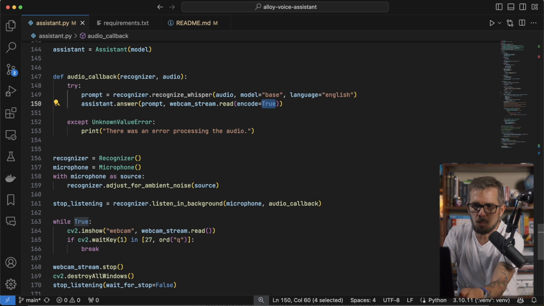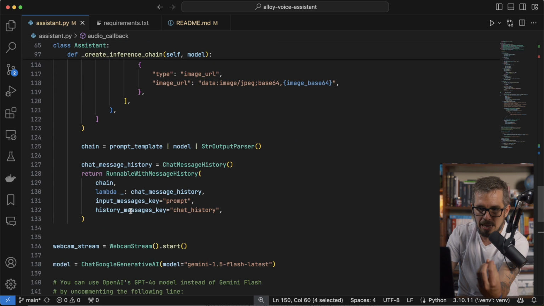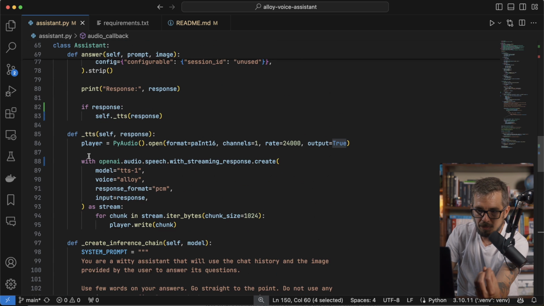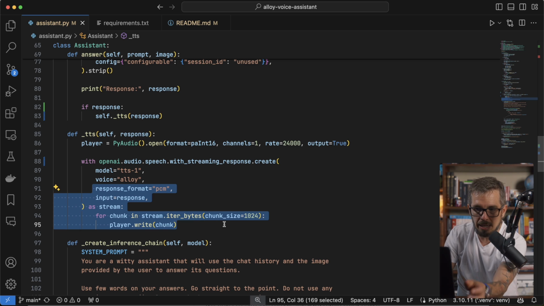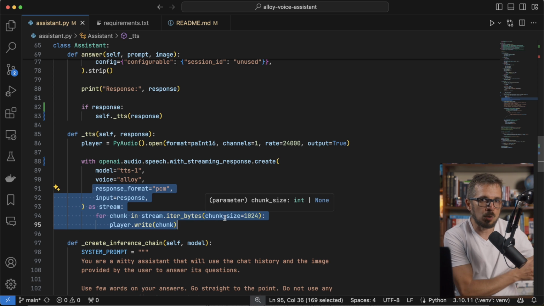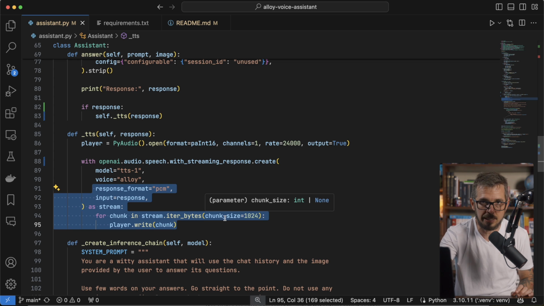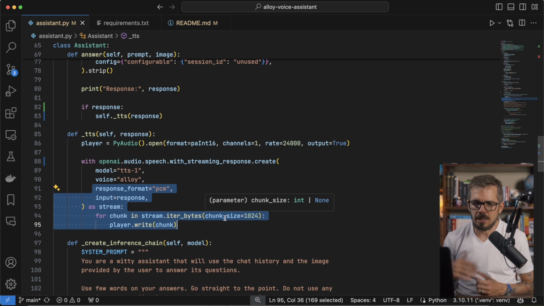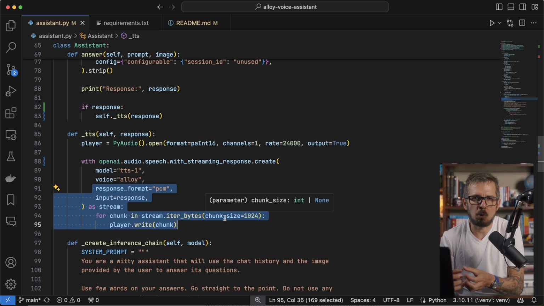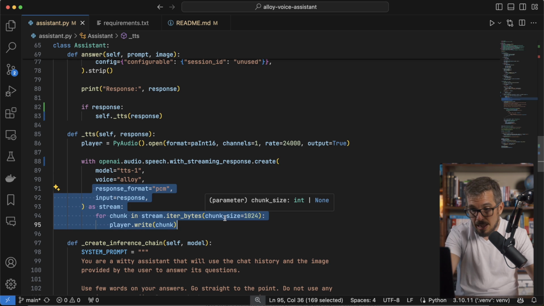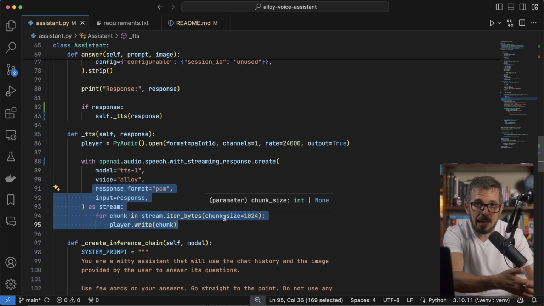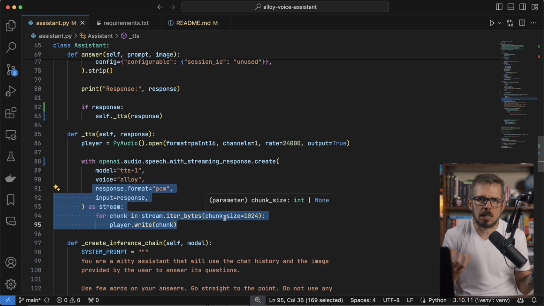You just need a flag somewhere, and as you're playing audio back in this function here, the TTS function, you might be able to just make sure that flag is not set. And if it is set, you interrupt. That's if the user starts speaking again, you interrupt this processing. That's gonna make it a little bit more dynamic. So that's one thing. Number two, you need to make the application a little bit more robust. Like sometimes the OpenAI API might fail, or maybe Gemini is not working. So make it a little bit more robust.